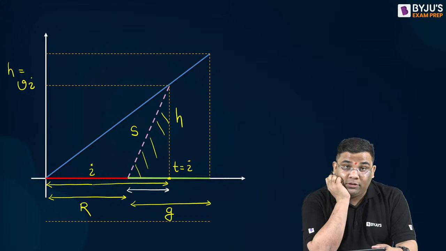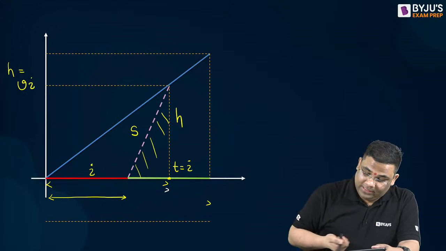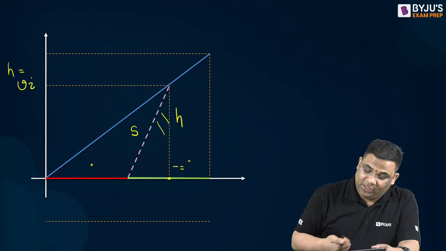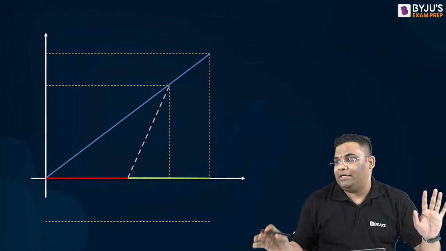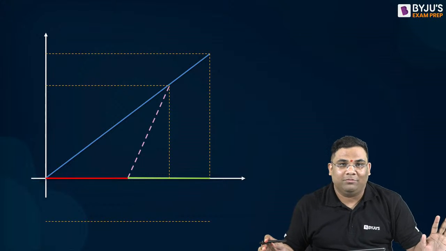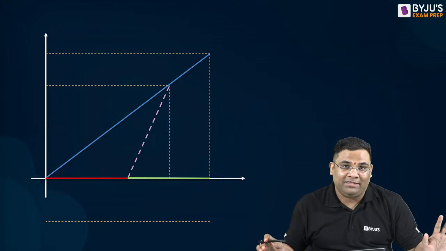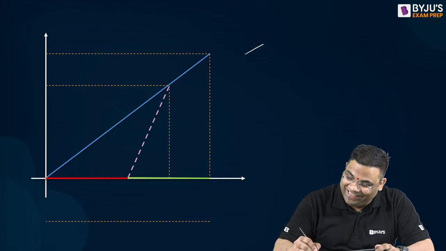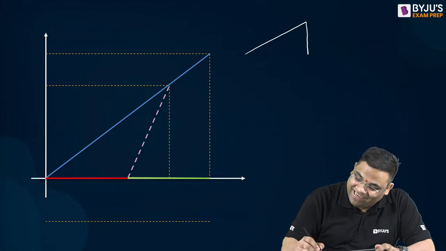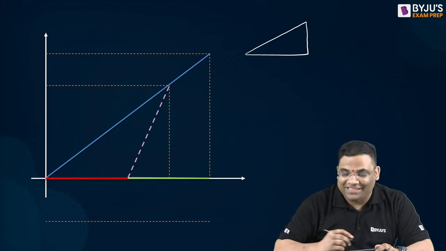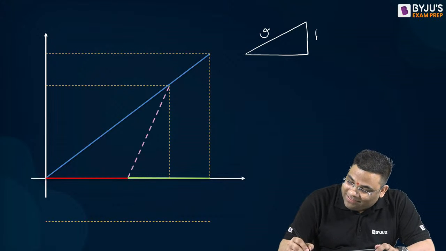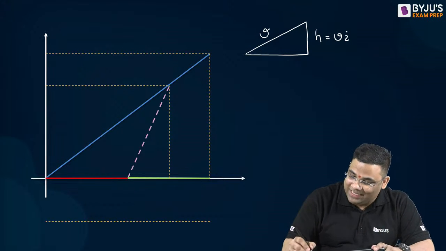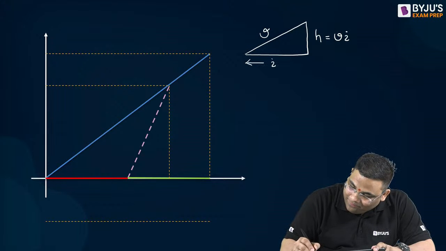Students have got confused, so let me just repeat it. I can understand from your faces. You see, this is the triangle. Yes, this was V. So I told this H is equal to V into t, and this was t.